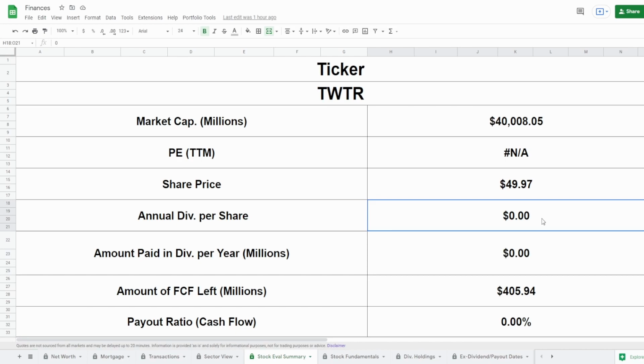Since they do not pay a dividend, this means that their entire cash flow is going into themselves to pay down debt, buy back shares, and grow the business. Therefore, this isn't necessarily a bad thing if they use it smartly. However, we are going to see where this 5-year average free cash flow is going when it comes to the fundamentals in just one second.